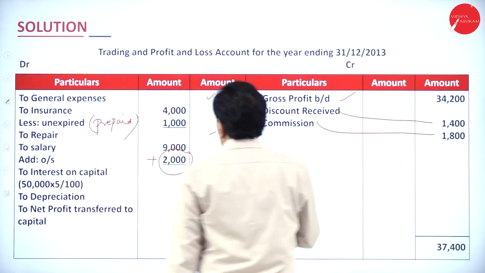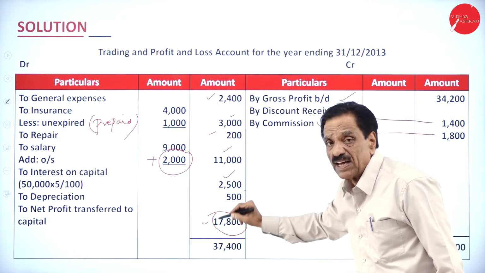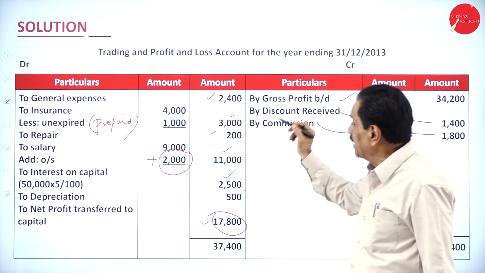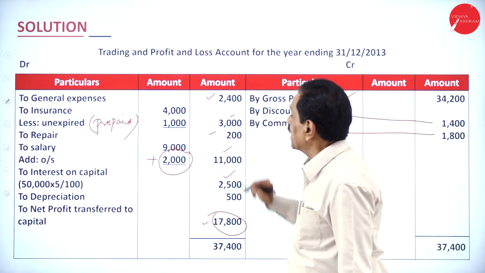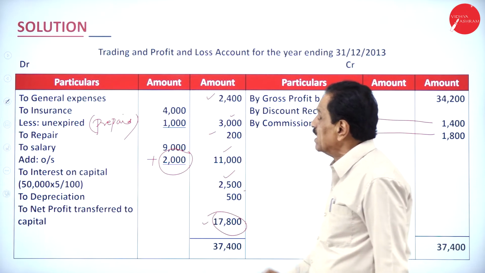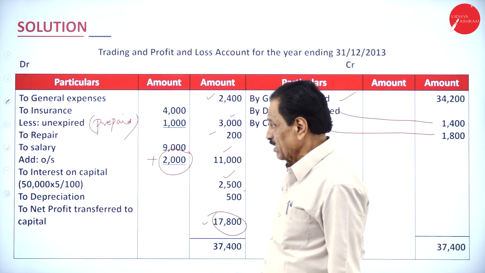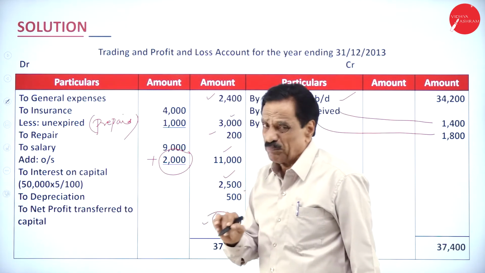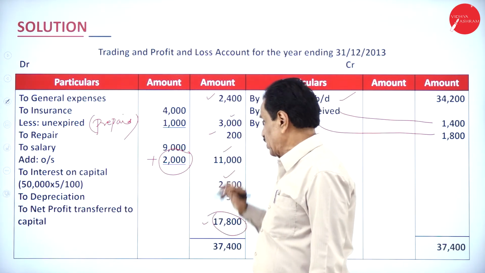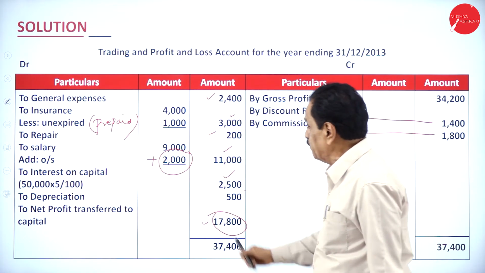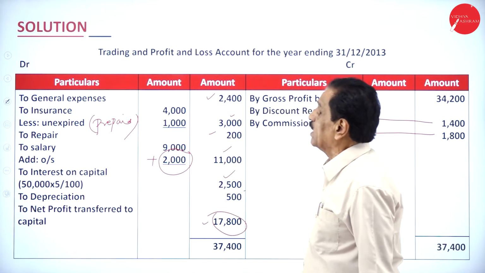Then your general expenses, all indirect expenses will come. Profit and loss account, debit side. Your general expense is 2,400. Your insurance premium is 4,000. How much is unexpired? Not expired, still not expired. You already paid 4,000. Actual amount payable is only 3,000. Your repair charges is 200.